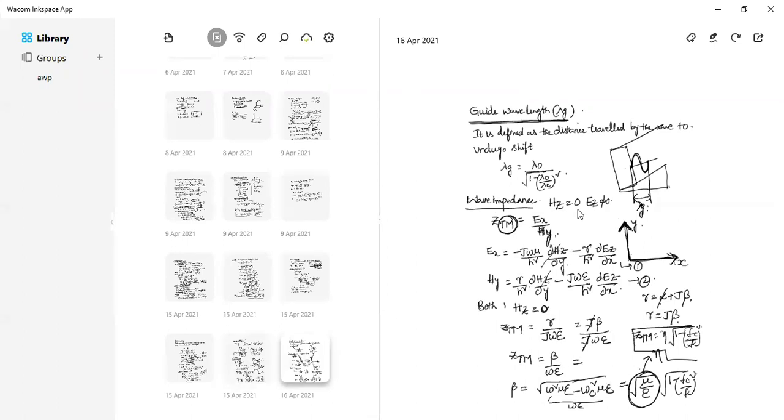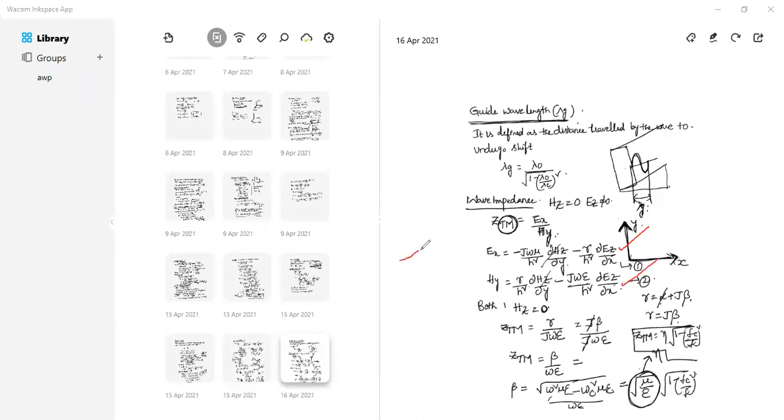So what is TE mode? Ez is equal to 0. Hz doesn't become 0. Yes or no? So these are the two expressions. These two expressions don't change. So in these expressions, what are the changes we need to make? This is the expression and this is the expression. What are the changes we need to make?